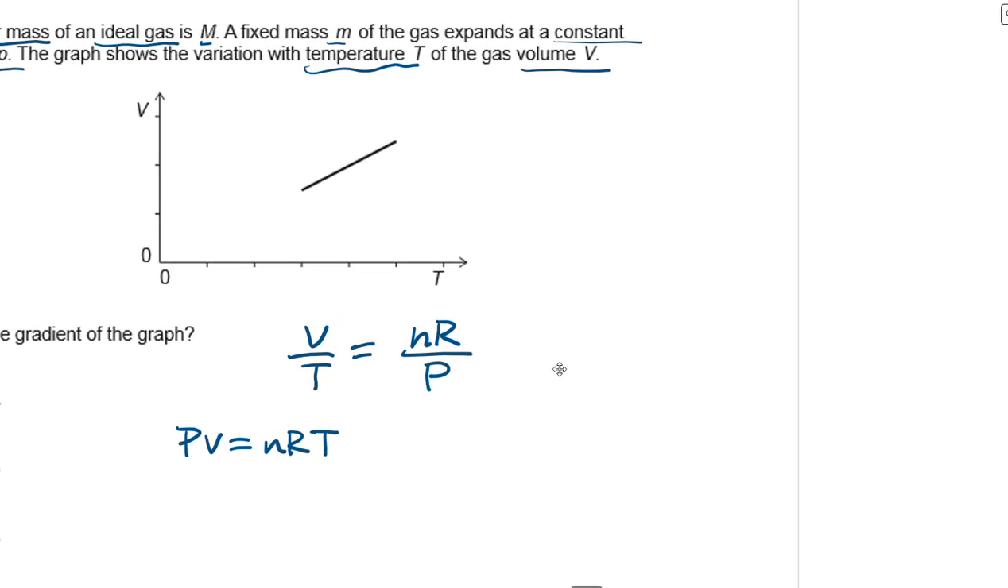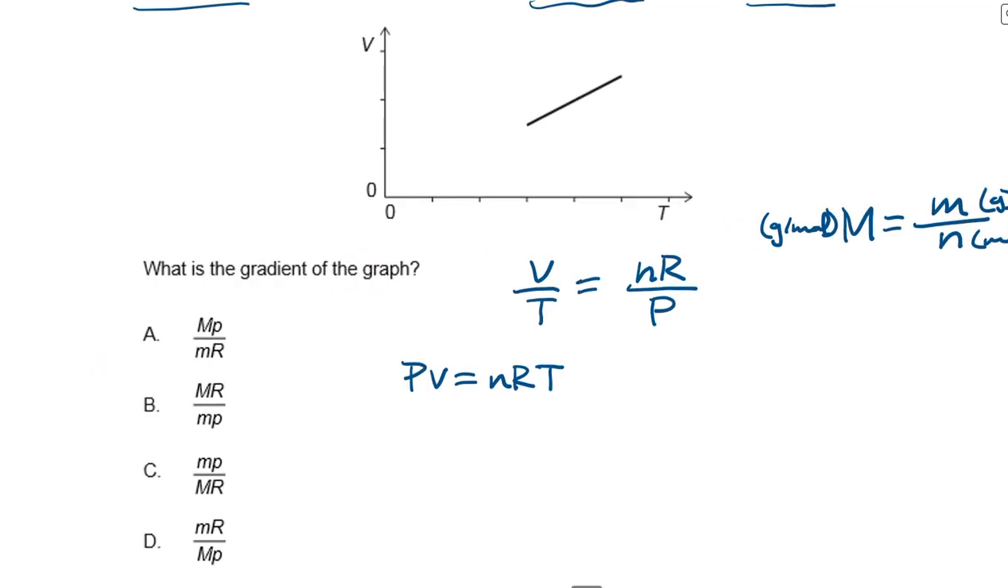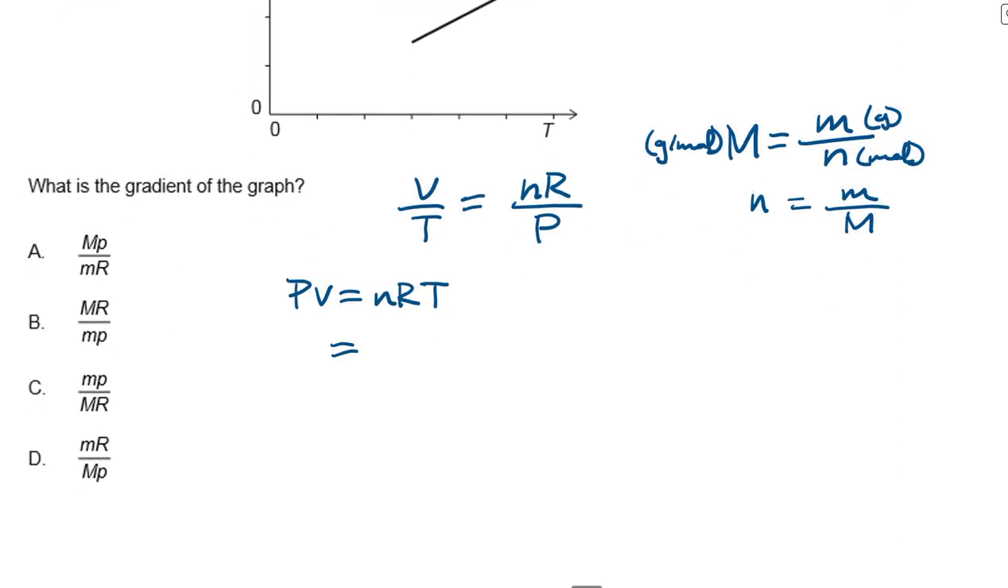And what is our molar mass? Our molar mass is m divided by number of moles. Take this as grams per mole. This is grams, and this is moles, right? So it works out. That's how you can break it down for yourself. And so what we want is to replace our number of moles with m and M. So n is equal to m over M, which gives this formula, mR over MP.